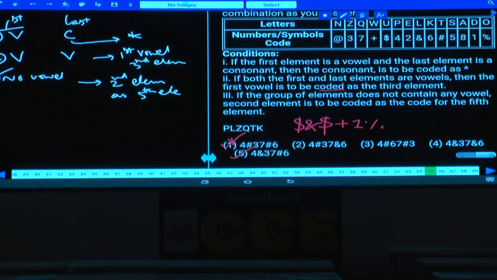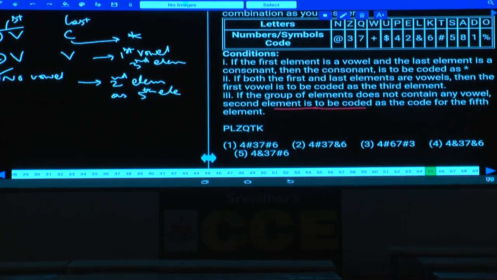Then question number 65. Now in this 65, tell me what is your answer here. Question number 65, no vowel is there. As there is no vowel, the group of elements does not contain any vowel. Second element is to be coded as the code for the fifth element.